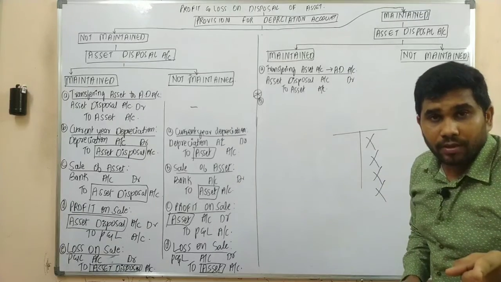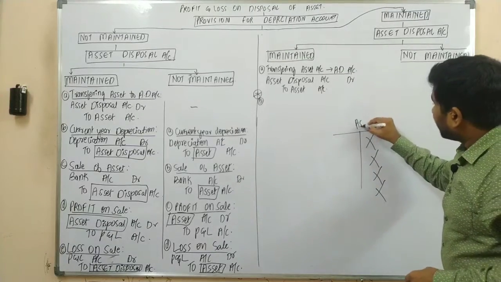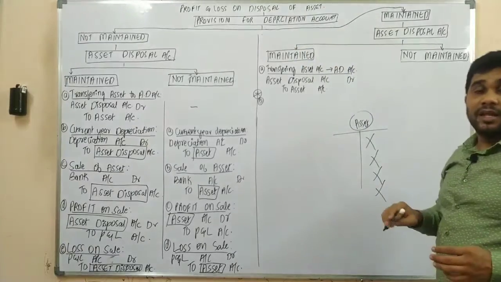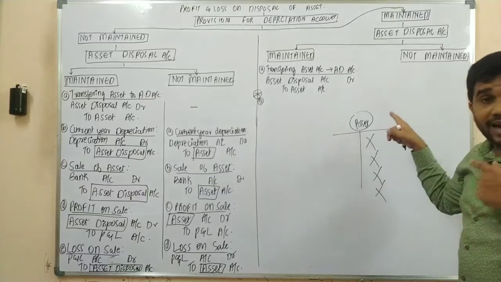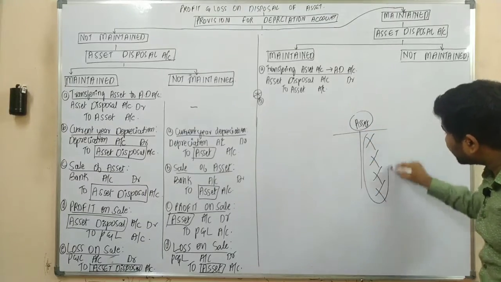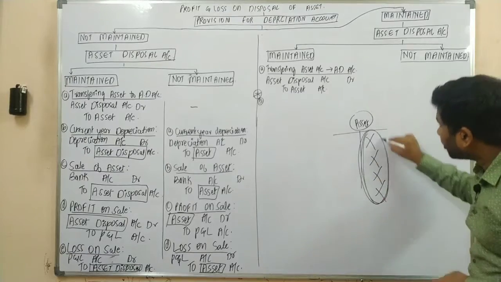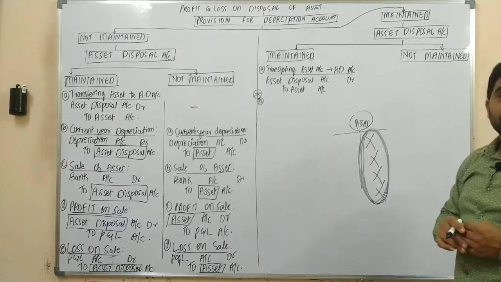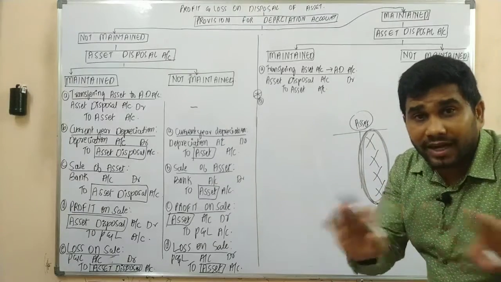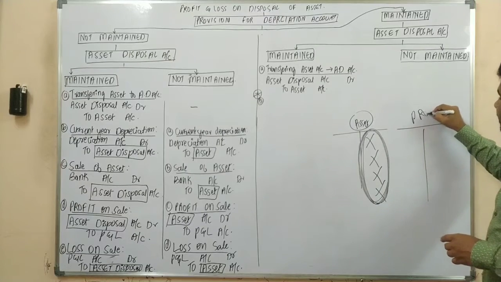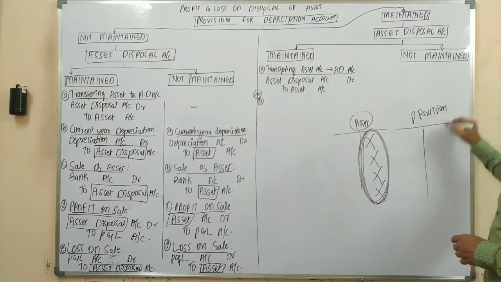Yes or no? Whenever you maintain a provision for depreciation account, the asset would be maintained at original cost. That means the depreciation which you would have credited to the asset account, you are not crediting. Instead, you are crediting a provision for depreciation account. Yes or no?